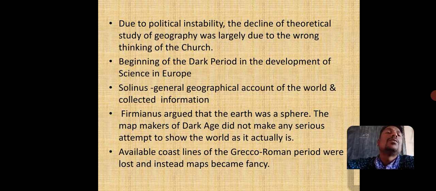The beginning of the dark period in the development of science took place in Europe. Solinus wrote a general geography, an account of the world and collected information. Firminus argued that the earth was a sphere. The map makers of the Dark Age did not make any serious attempt to show the world as it actually was. They could make out and draw the coastlines of the Greco-Roman period with little interest. In fact, they were lost.